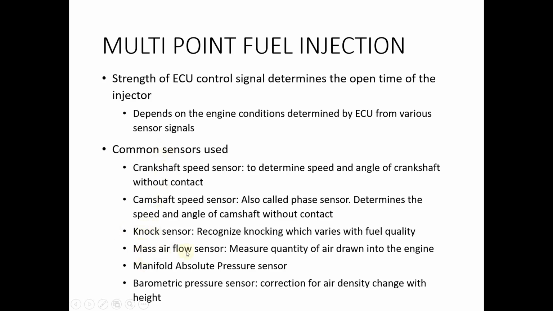Then we have mass airflow sensor to measure the quantity of air drawn into the engine. Then we have the manifold pressure sensor, known as manifold absolute pressure sensor. Then to find out the barometric pressure, the outside pressure condition, we have barometric pressure sensor.